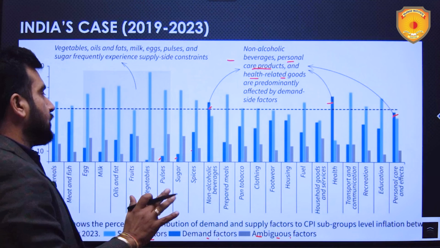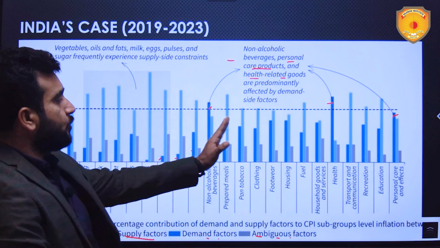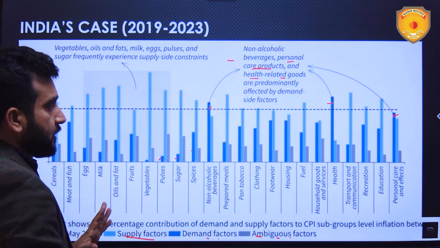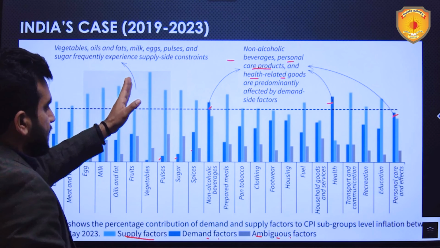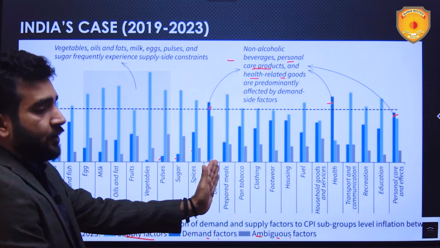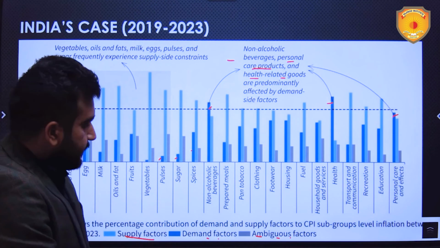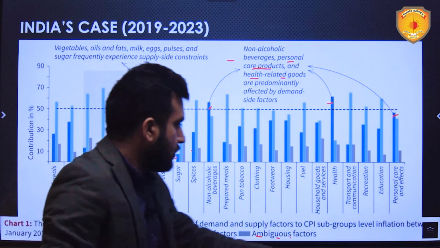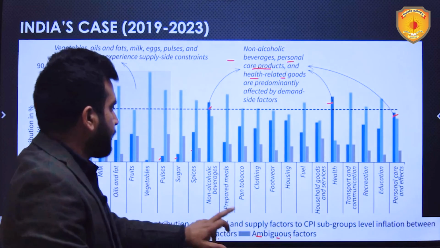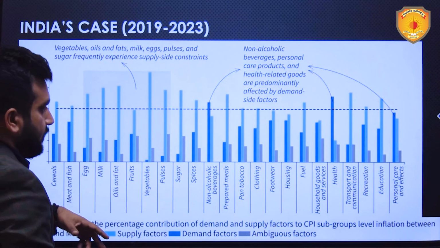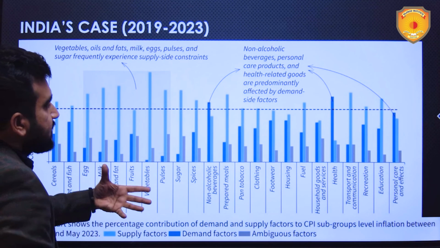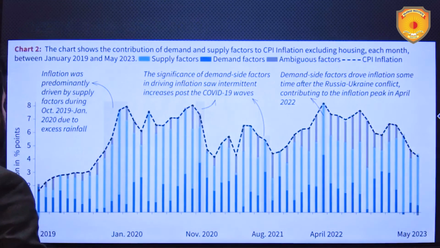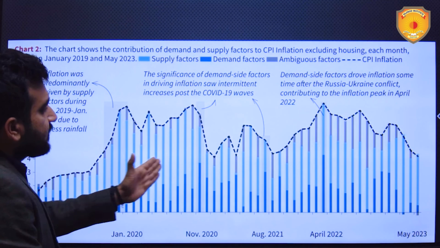Apart from these three products, you will see the light blue line above the dark blue line, meaning inflation in these products is due to supply side factors. As simple as that. The majority of products in India are getting expensive due to supply side constraints.